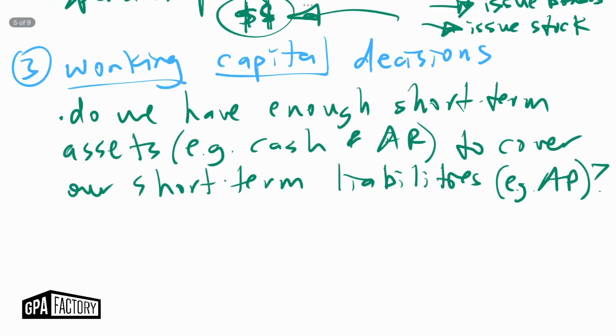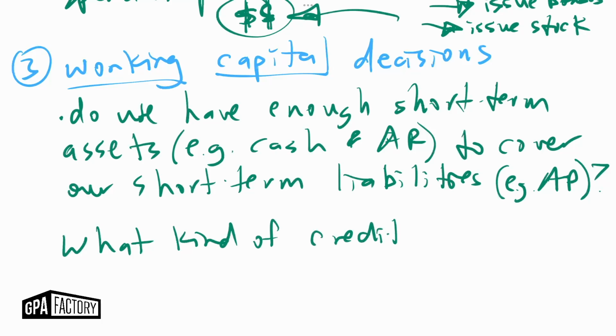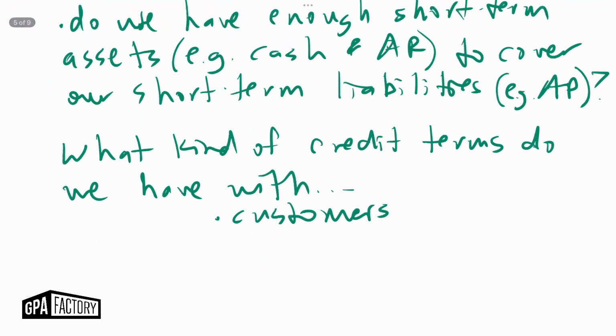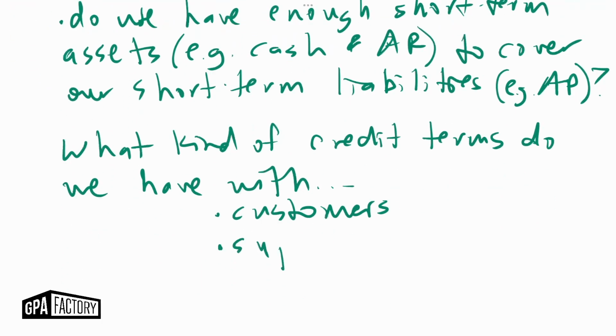And so something that would factor into a working capital decision would be something like, what kind of credit terms do we have with either our customers or our suppliers?